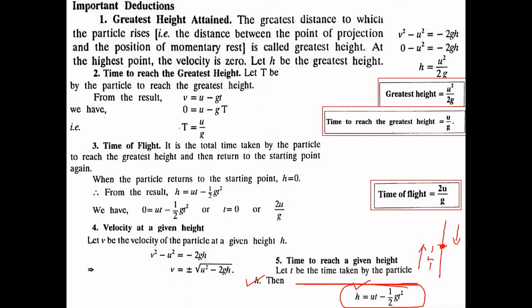So it will pass through such a point twice. The first time is when it was going upward and passed through this point, and the second time is when it was going downward and passed through the same point again. So a quadratic equation will form, and you will get two values of t. The lesser value of the time is obviously for when the particle is moving upwards, and the greater value of t is for when the particle is moving downwards. So these are the deductions.